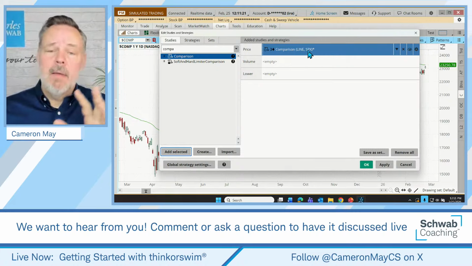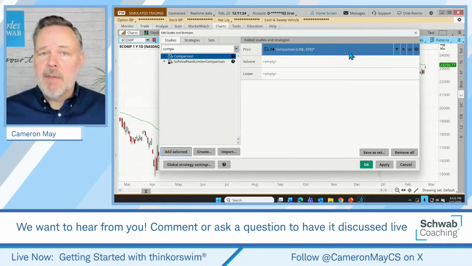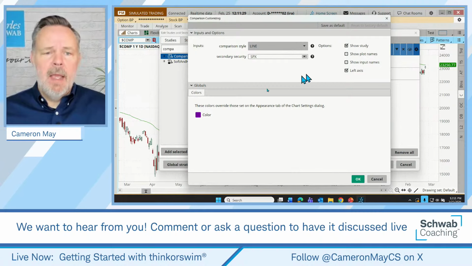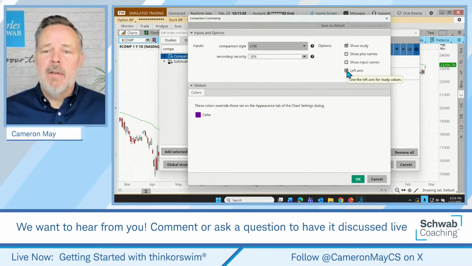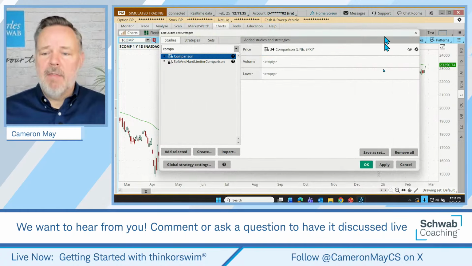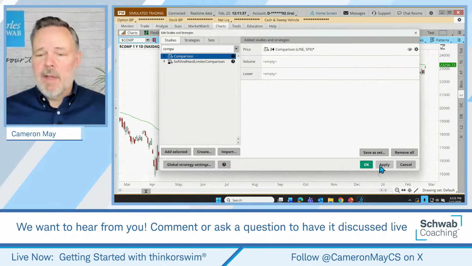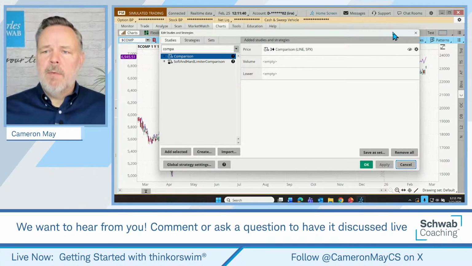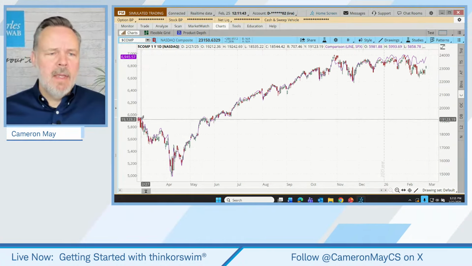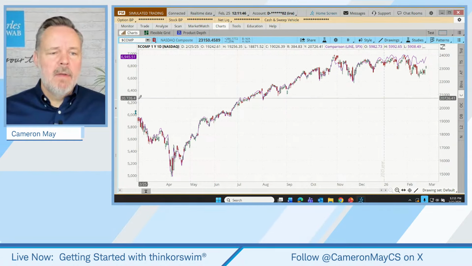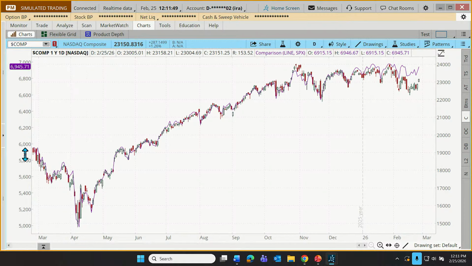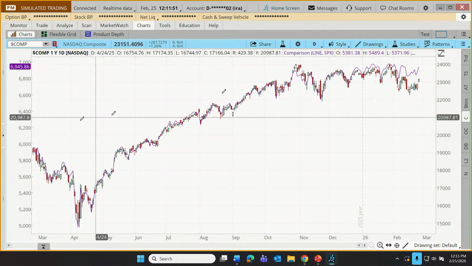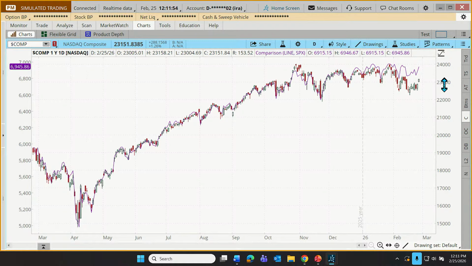That may be what we want, may not be what we want, but the one modification that I would suggest straight out of the gate is to come over here to this little gear icon again, and we're going to uncheck the box here for left axis. Let me show you the impact this is going to have. If I don't make that modification, if I just click apply, what we're now seeing is the composite and its relative levels, the NASDAQ over here in the left axis, and we see the S&P over here on the right axis, and they'll tend to kind of blend one into the other.